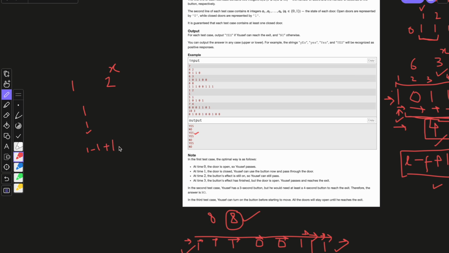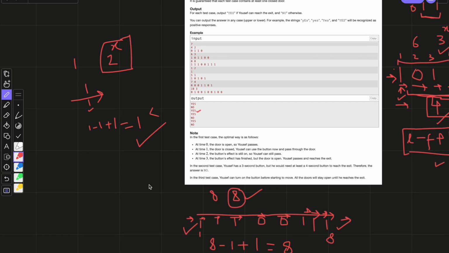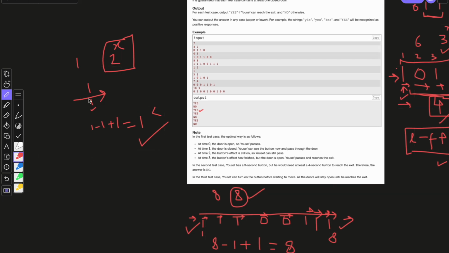So we need at least 1 second, because Yusuf will take at least 1 second to pass through this door and the gate will remain open for 2 seconds, which is more than that. So this holds true. So Yusuf will be able to pass through all the doors.